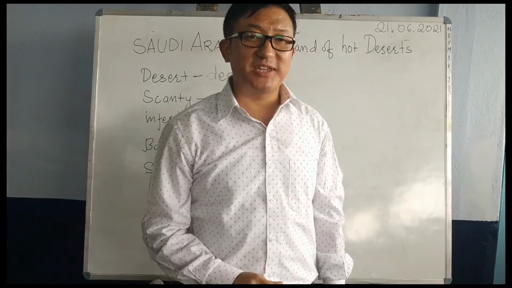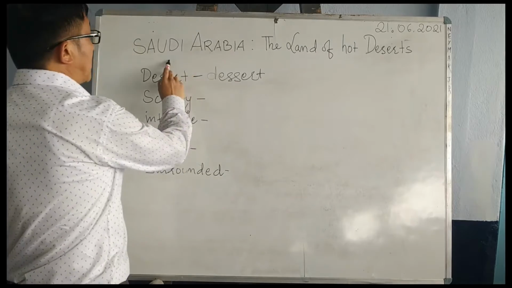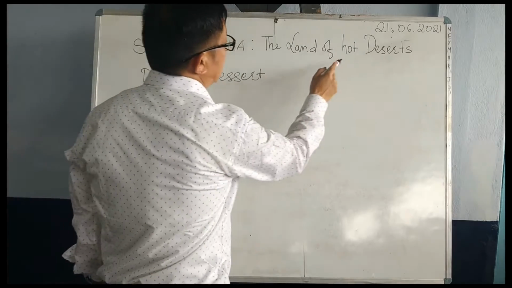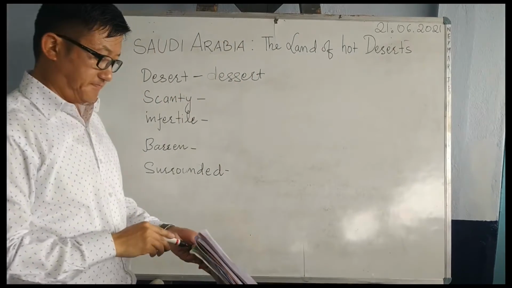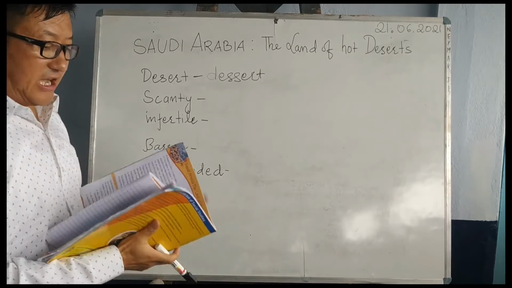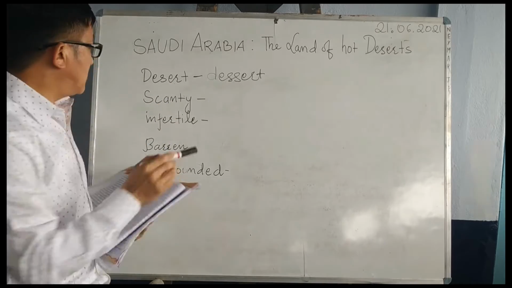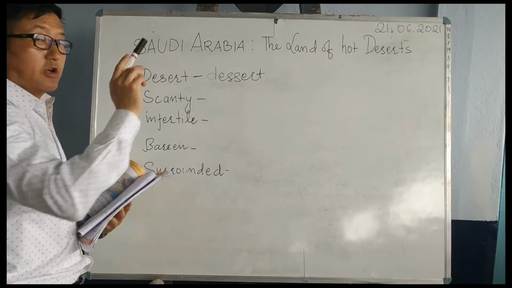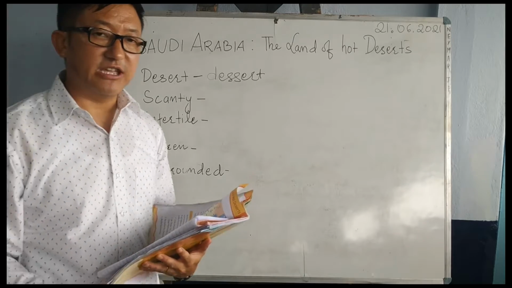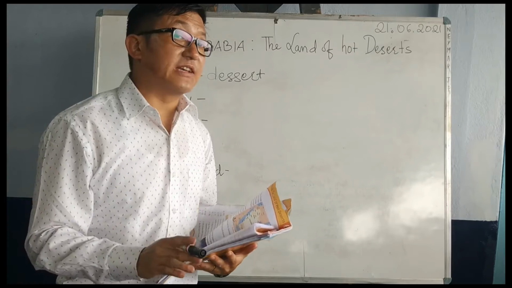Now let us begin this chapter, chapter 6. Saudi Arabia, the land of hot deserts. I have written here some vocabulary, 1, 2, 3, 4, 5. We will learn this vocabulary by heart and we will know the meaning of it. That will be very nice for all of us.